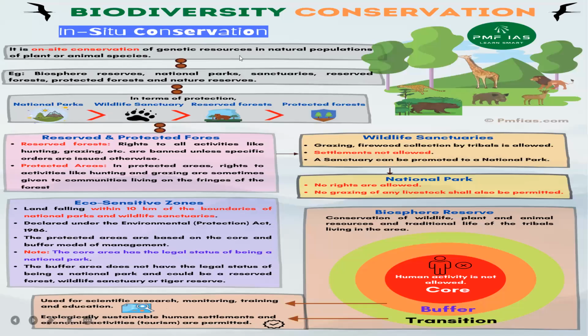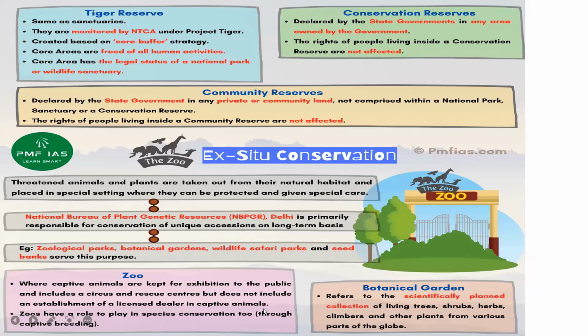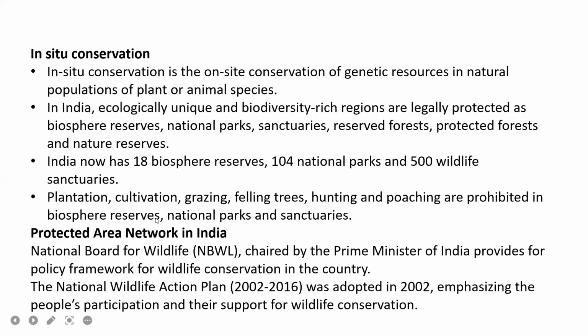So biodiversity conservation, first in situ conservation. So it is an on-site conservation of the genetic resources in natural populations. Girls, is it clear, this picture? Otherwise I will show other one. Okay, so I will continue this picture later. So next one is the in situ conservation.